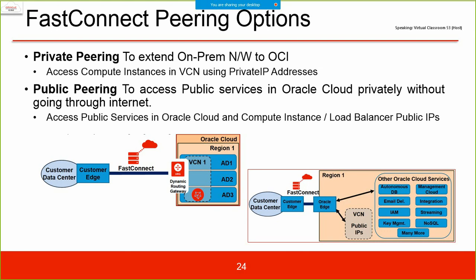Private means a private tunnel is created between the two. You are not using the internet gateway, right? In the example which I quoted, lab number 20, AWS connectivity with the instance in OCI, I'm not using a public IP address.